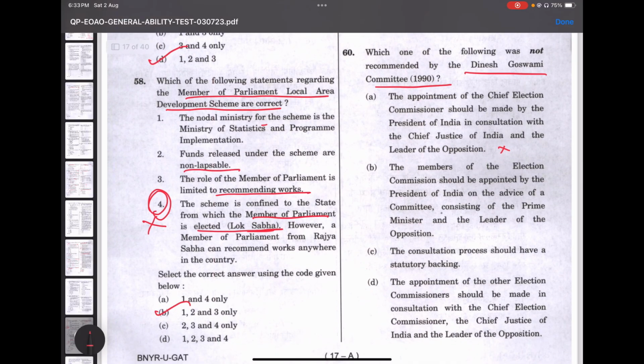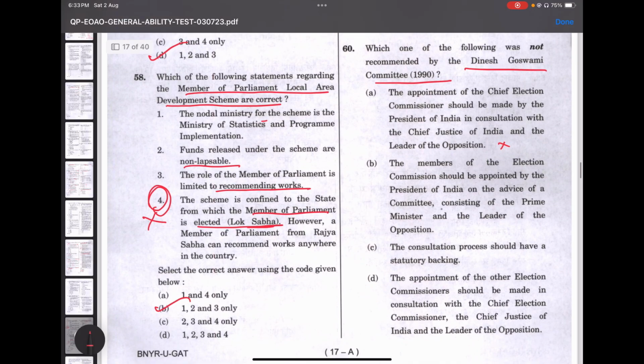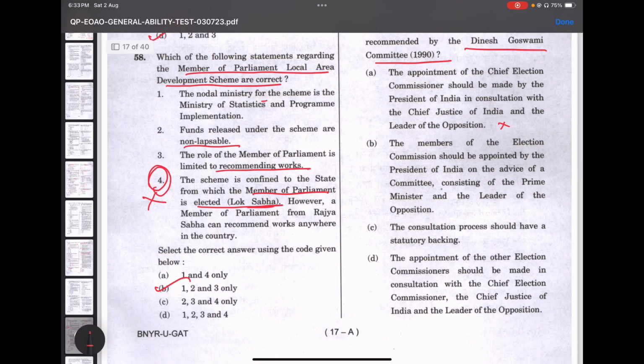It was recommended. So leaving out that option, the members of the Election Commission should be appointed by the President on the advice of a committee consisting of the Prime Minister and the Leader of Opposition. This was not recommended. Option B would be the answer.